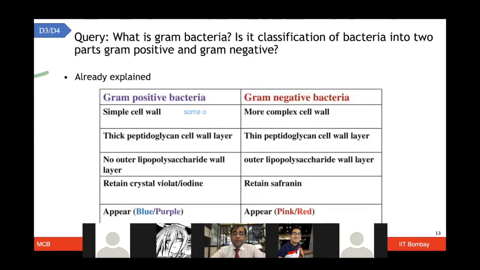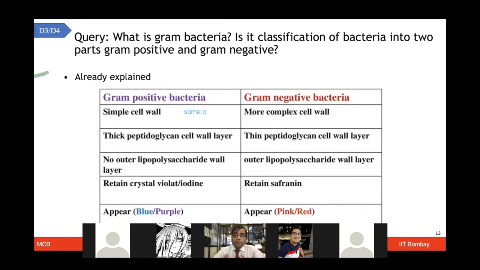There are a couple of questions regarding gram-positive and gram-negative bacteria and the Gram staining. The Gram staining, as I mentioned, is a staining procedure named after a scientist. And we have already discussed gram-positive and gram-negative staining.